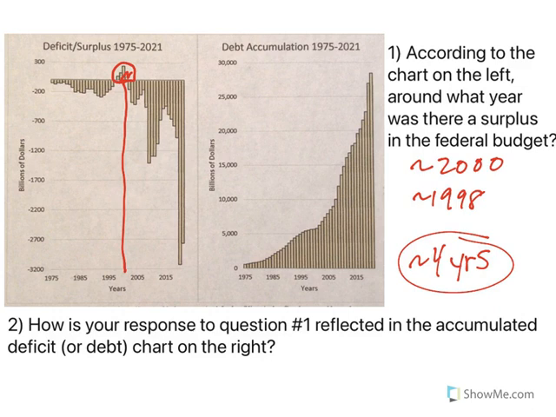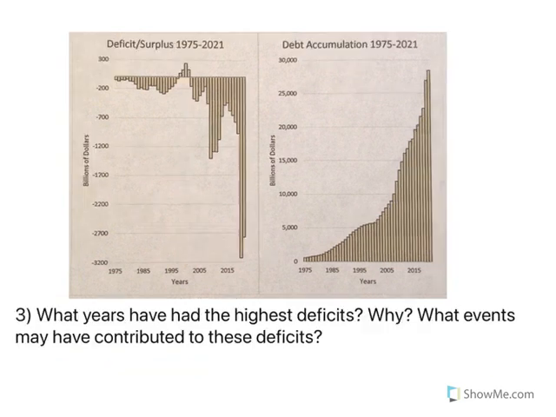Now, going to number 2 here, how is that reflected in the accumulating deficit or debt chart on the right? Now, if we're looking at those 4 years, somewhere in the middle, we're looking at like right here, and you'll notice how it flatlines, right? It's steady. So the surplus wasn't so large that it made it go down, but it didn't grow. So you'll see that we have just a steady flat rate here, where in those years, the debt did not get bigger. It just stayed still, which, you'd rather it stay still than go up.